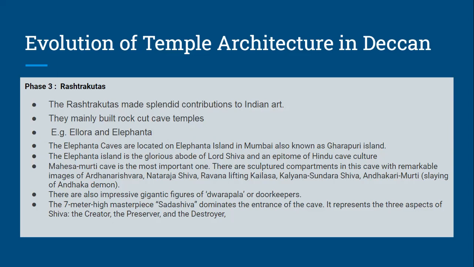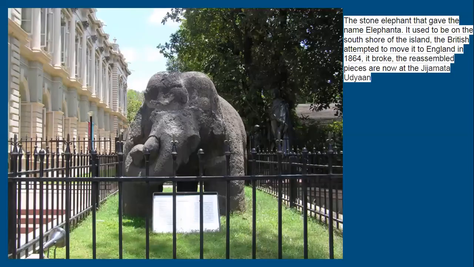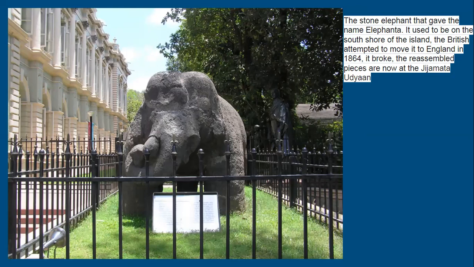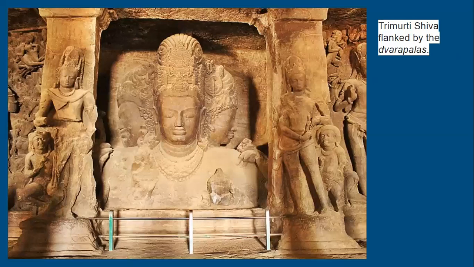This island is known as Elephanta Island, and the caves are Elephanta Caves. This is the elephant. Now it is said that the British were trying to move this elephant to the British Museum, but while taking it, it was broken, and as a result, today it is kept at Jijamata Udyan. So this is that elephant that gave the name Elephanta Caves. Then this is Trimurti Shiva. So Shiva as Trimurti, Brahma, Vishnu, and Mahesh, that is Shiva, and this is flanked by Dwarpals.